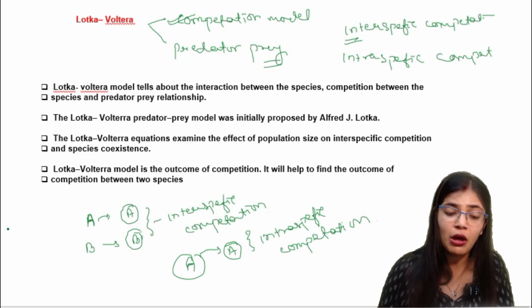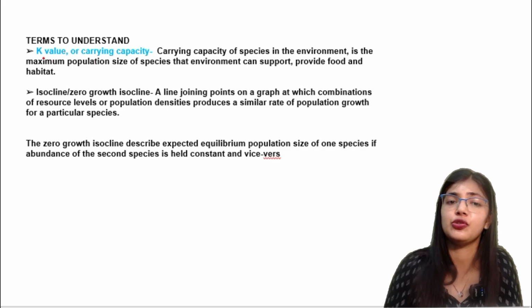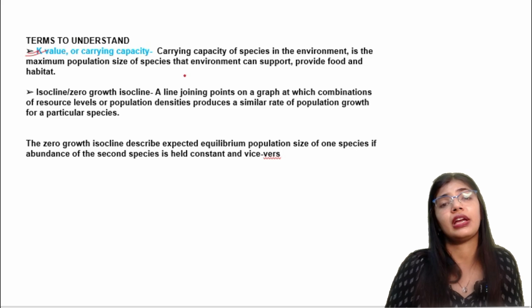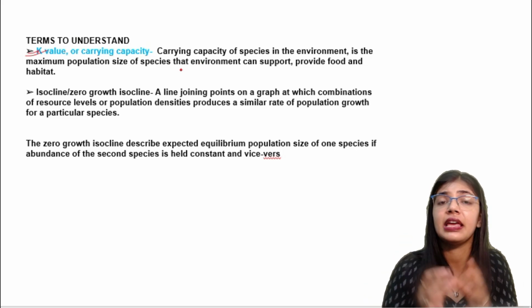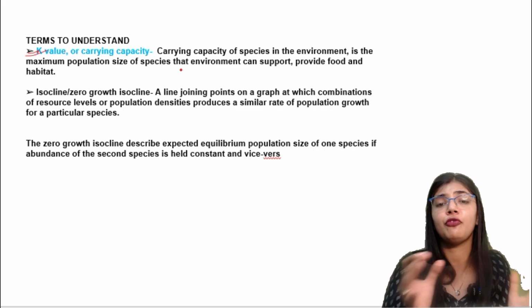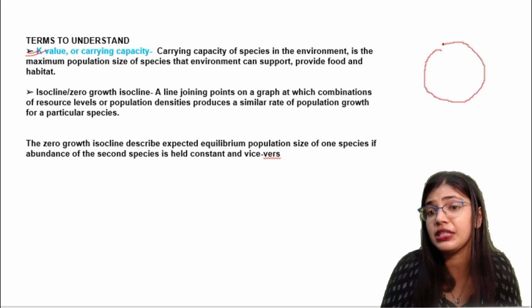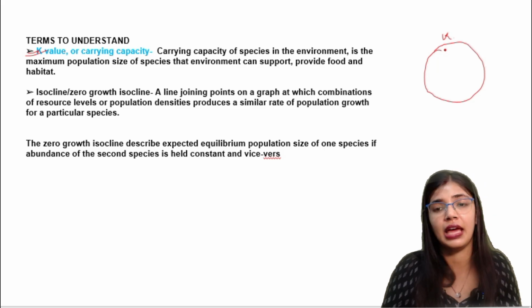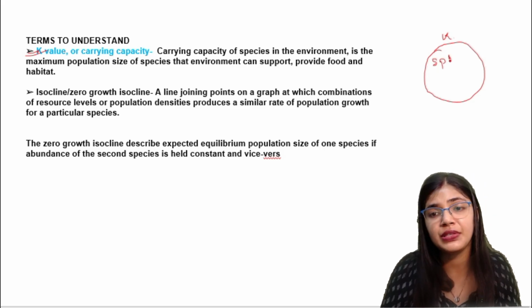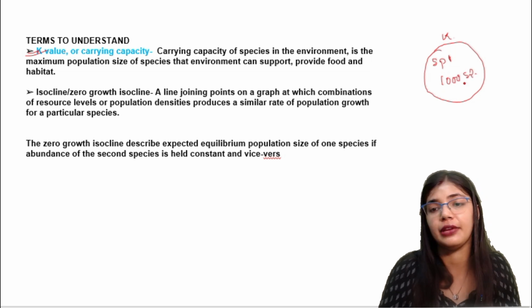Now the next thing we will discuss is some terms, like what is K value or carrying capacity. What do you mean by K value? The K value is the maximum population of a species which an environment can handle. Suppose this is an environment, and for this the carrying capacity for species 1 is 1000, so here only 1000 individuals can live.